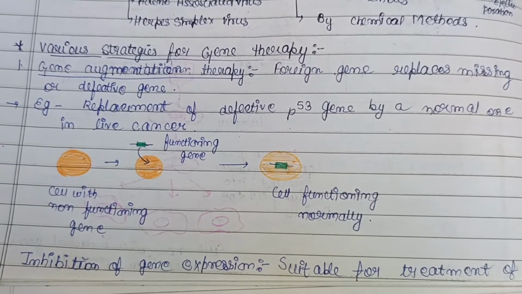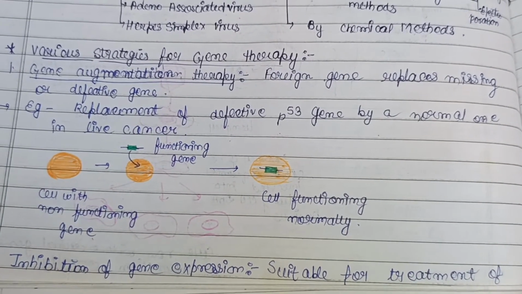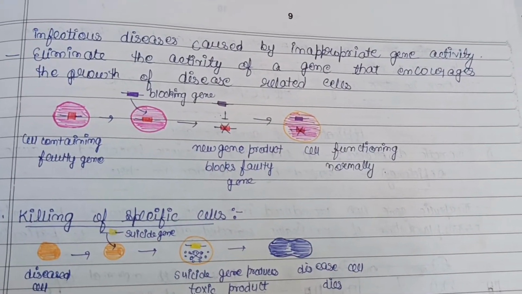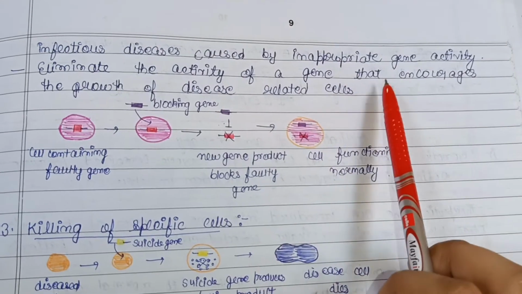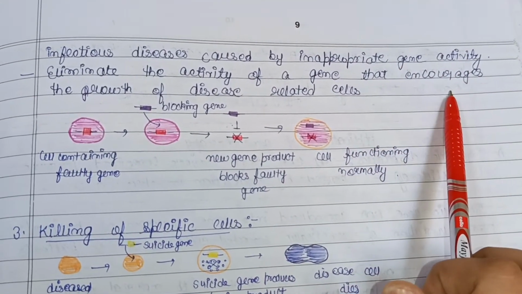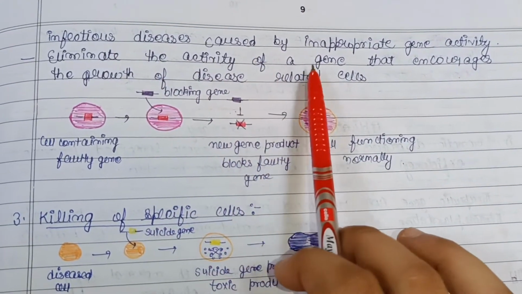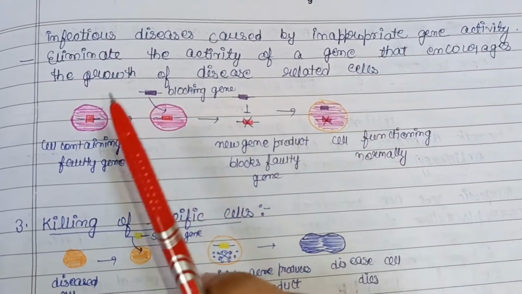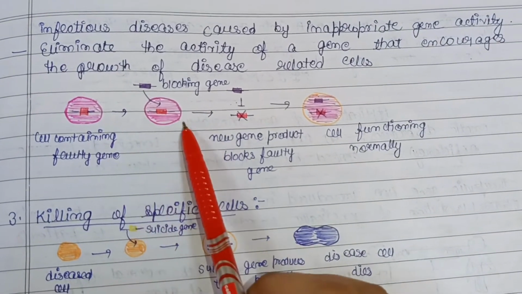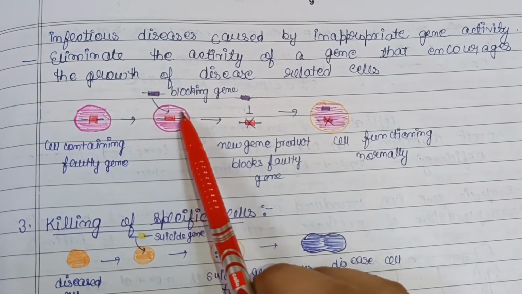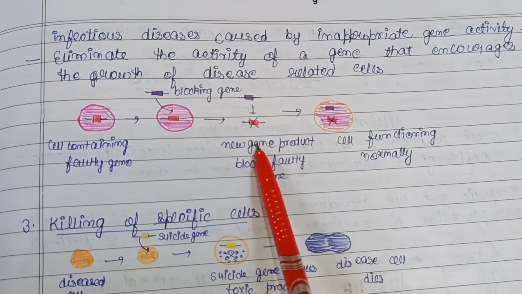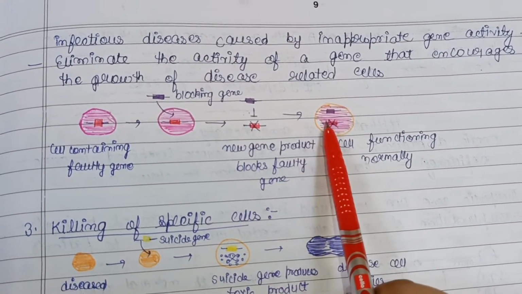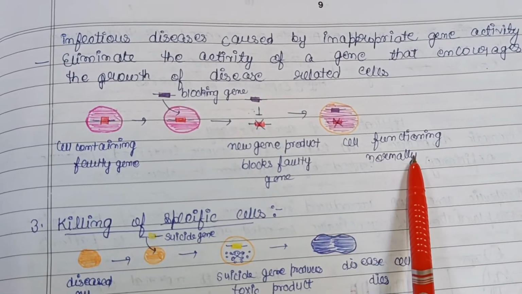The second is inhibition of gene expression, that is it is suitable for the treatment of diseases that are caused by inappropriate gene activity. So here what we have to do is eliminate the activity of a gene that encourages the growth of disease-related cells only, that is here it is a cell containing a faulty gene, then that faulty gene should be blocked by a blocking gene, and then after that the new gene product blocks the faulty gene, it is blocked, and after that a new gene is inserted here, so the cell is functioning normally.